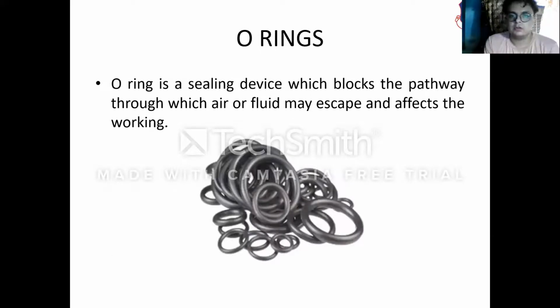This is a figure of the O-ring. There are various types of O-rings used based on the dimensions. It is made of rubber or some other material. An O-ring is a sealing device which blocks the pathway through which air or fluid may escape or affect the working. These O-rings are used in a variety of equipment, and they retain the lubricants in the machine, and as a result the machine will work in a smooth way for a longer time.